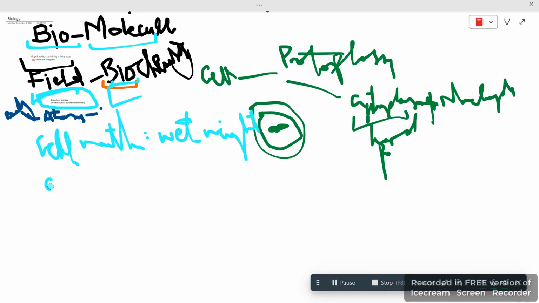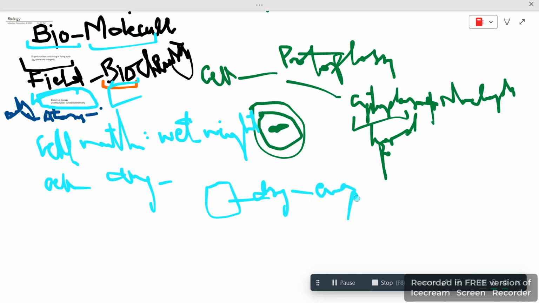And when the cell becomes dry, like if this is the cell and it has water, and I dry this or evaporate the water by providing heat, the water will be removed. Without the water, that weight would be known as dry weight.